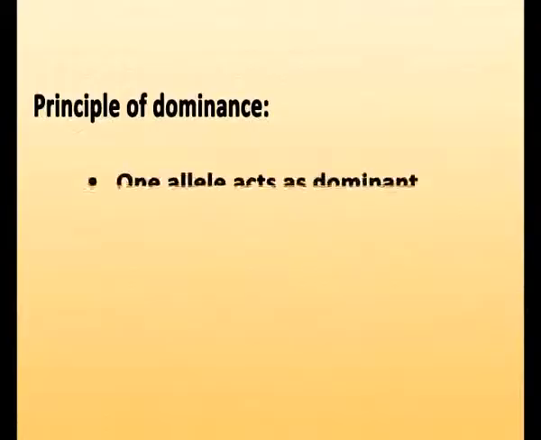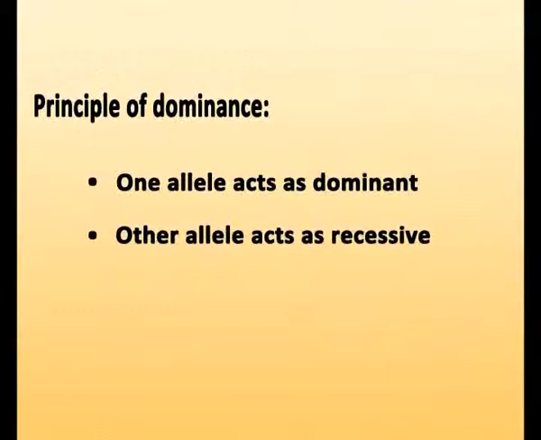For each pair of contrasting alleles, one allele acts as dominant and the other allele acts as recessive. The dominant allele expresses in F1 generation in homozygous as well as in heterozygous condition, whereas the recessive allele expresses in F2 generation only in homozygous recessive condition.